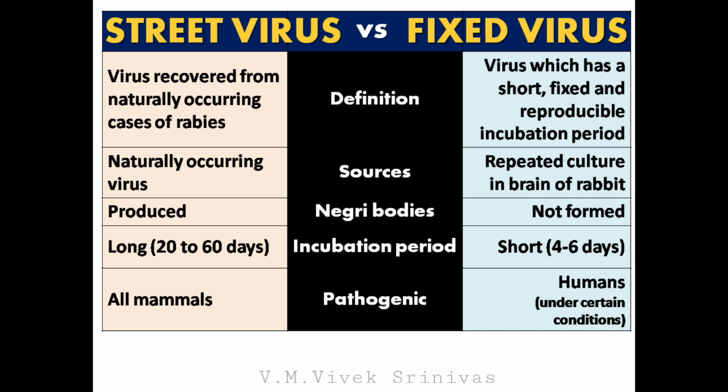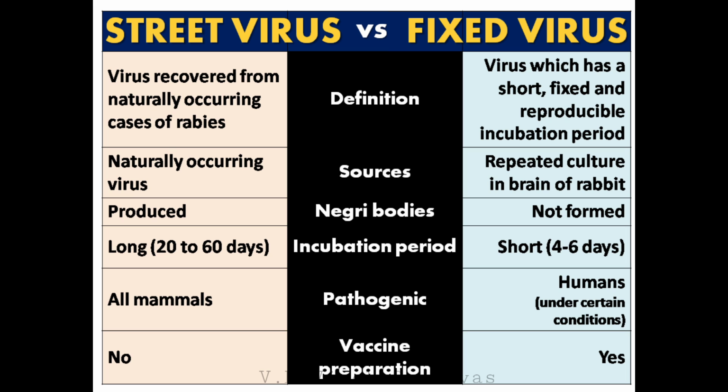The street virus is pathogenic for all mammals. But the fixed virus is pathogenic under certain conditions to humans. The street virus cannot be used for vaccine preparation, whereas the fixed virus can be used for vaccine preparation.